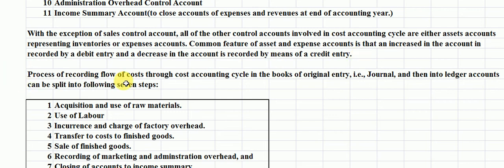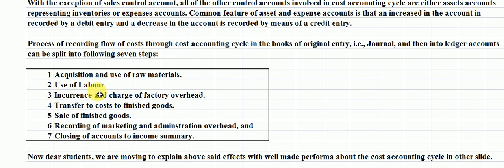Students, the process of recording the flow of cost through the cost accounting cycle in the books of original entry, like the journal, and then into ledger accounts can be split into the following 7 steps. Students, all the transactions which belong to the cost accounting cycle we can classify into